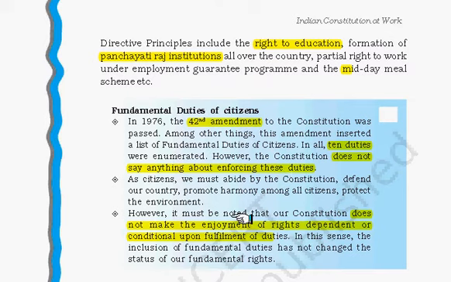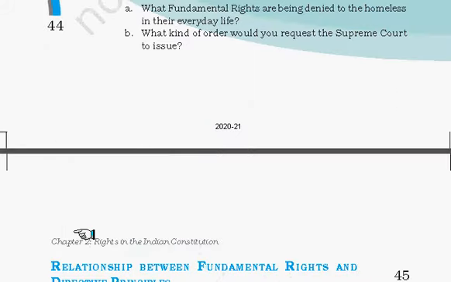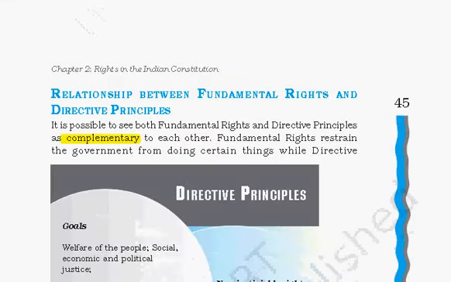So the 10 duties are based on these values, however the constitution does not make the enjoyment of rights conditional upon the fulfillment of duties. So the fulfillment of duties is not the basic requirement to enjoy the fundamental rights, but it is the moral duty of every citizen to fulfill these duties. Now we will be seeing what is the relationship between fundamental rights and directive principles.